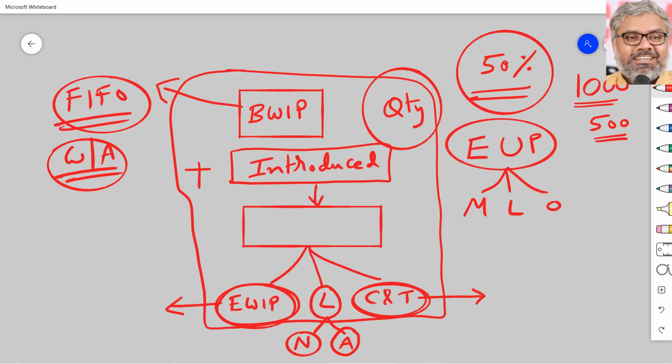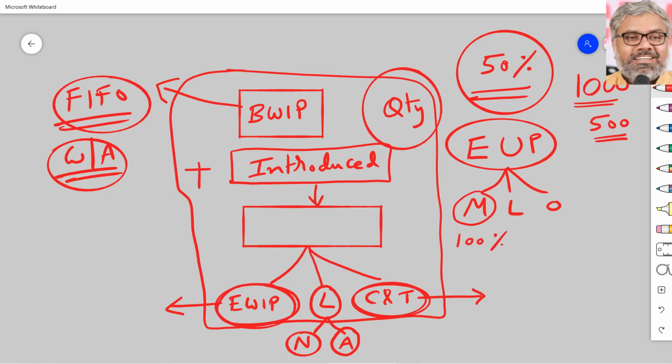Like that, different types of manufacturing industries will have different requirements when the materials are introduced. Some materials may be introduced in the beginning of the process. Some materials may be introduced in the middle of the process or at the end of the process. Differences will be there in reality. But once again, we cannot identify all those realities. Our limitations are there. We are sitting in the classrooms and exam halls. So what we have to do? Naturally, how much percentage of materials is complete will be given in the question itself. For example, if it is saying 100% of